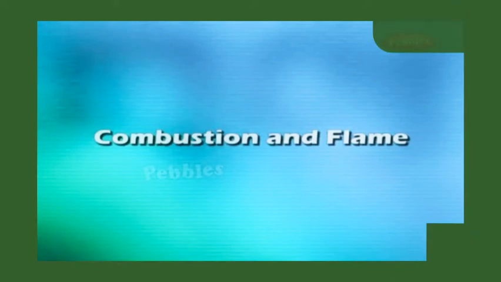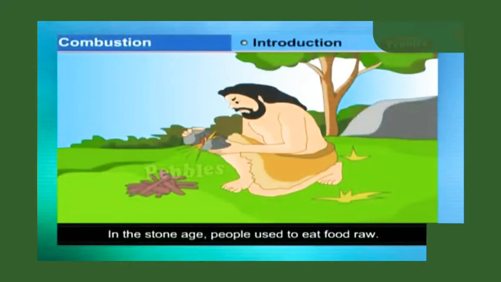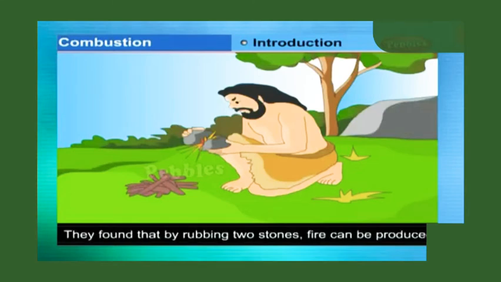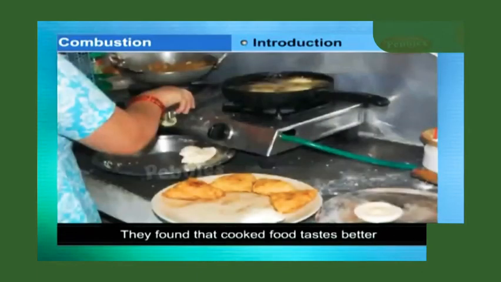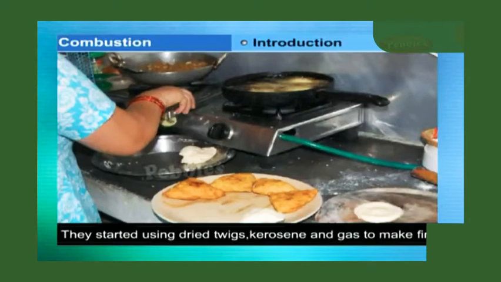Students, to understand better about the combustion process, first we should recall when and how it got started. Let us see. In the Stone Age, people never knew the use of fire. They used to eat raw food. It was by accident that they found that by rubbing two stones fire can be produced. They found that cooked food tastes better. Slowly, they started using dried twigs, kerosene, coal and gas to make fire.